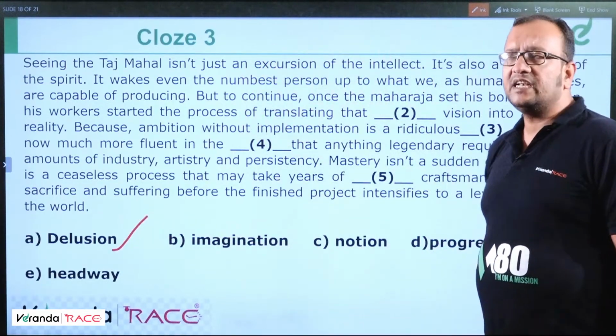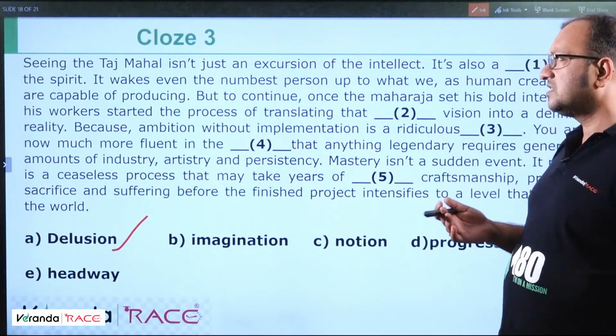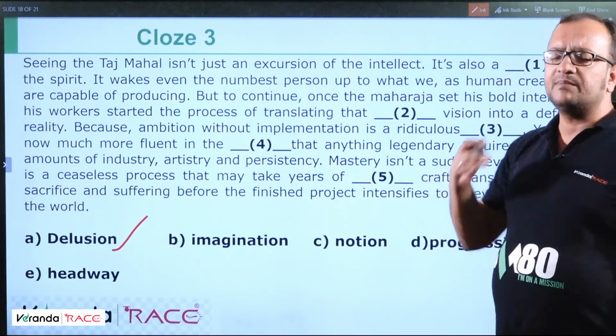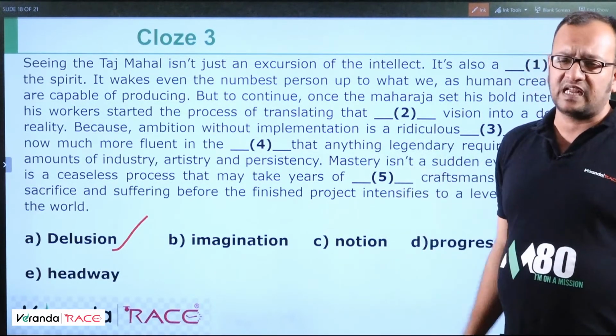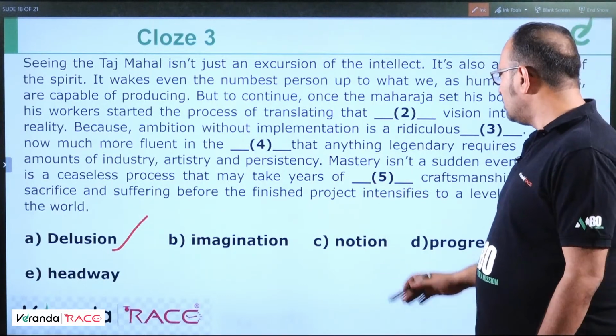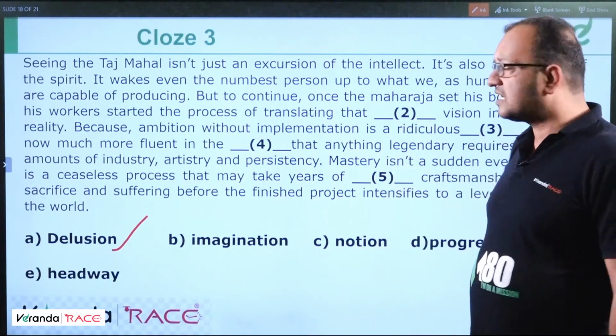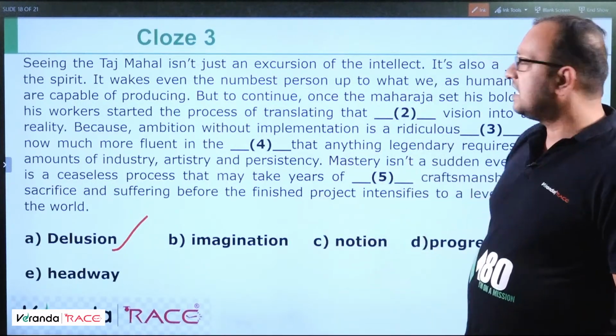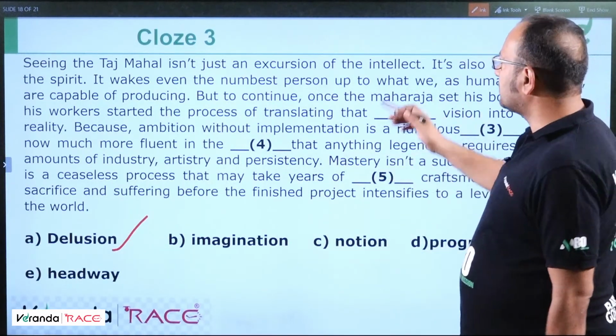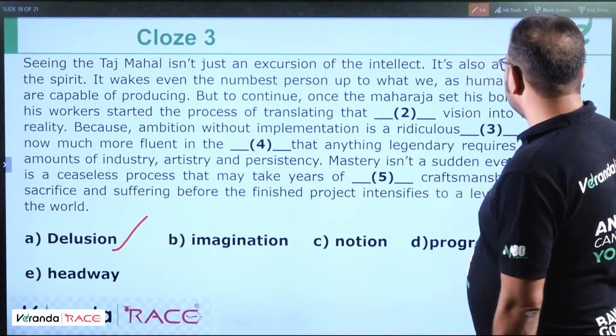Delusion means what? It's kind of imagination but which is unreal. Imagination can become a reality but delusion cannot become a reality. So delusion is the answer. Notion means you have a certain perception, that's notion. Progression means moving ahead. So question number 3, ridiculous delusion.